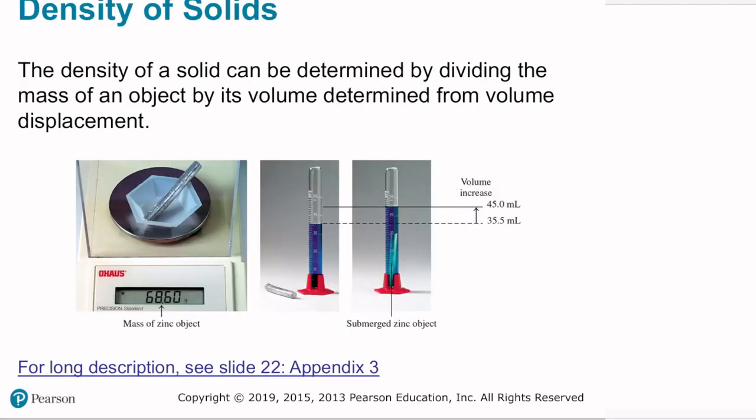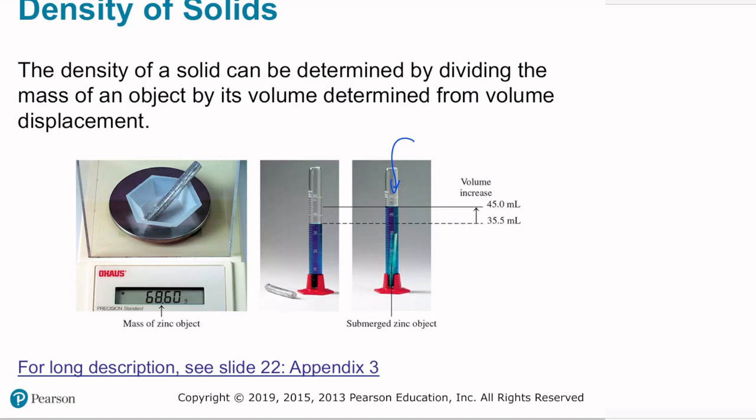In order to calculate the density of a solid, you can measure its volume with a ruler, or you can measure its volume by displacement. So you can put a solid into something like a graduated cylinder and measure its volume by the displacement of the liquid in the cylinder, in this case water.